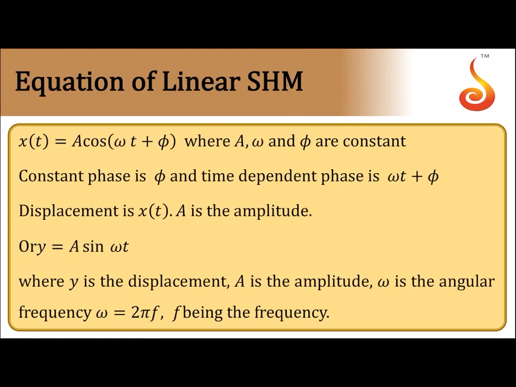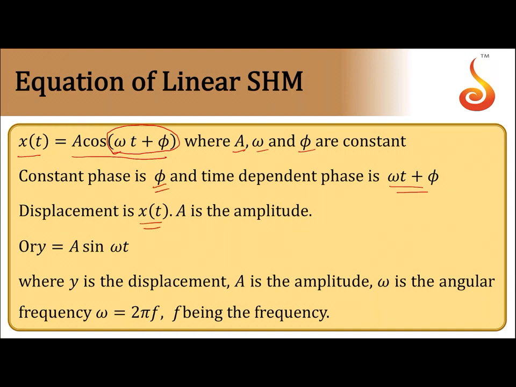So coming to the equation of linear simple harmonic motion. For linear simple harmonic motion, the displacement x as a function of time can be written as A cos(omega t plus phi), where A is amplitude, omega is angular frequency, and phi is called phase constant. The term omega t plus phi is called the total phase of the particle, and phi is the initial phase.